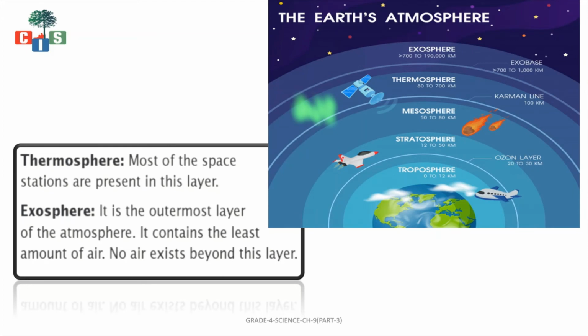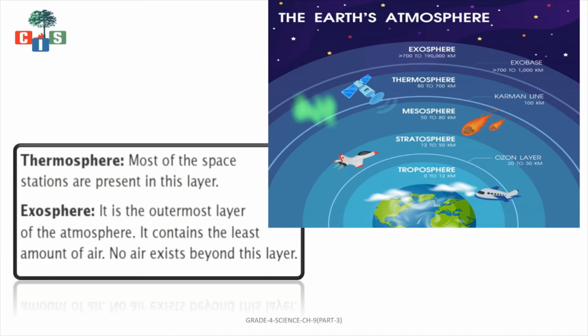So the next layer is thermosphere. In the thermosphere, most of the space stations are present. Space stations means our satellites. Yes, there are many satellites which are sent by different countries. Yes, for forecasting of weather, to know weather, to pass signals, we have sent so many satellites. So these satellites are present in the thermosphere.